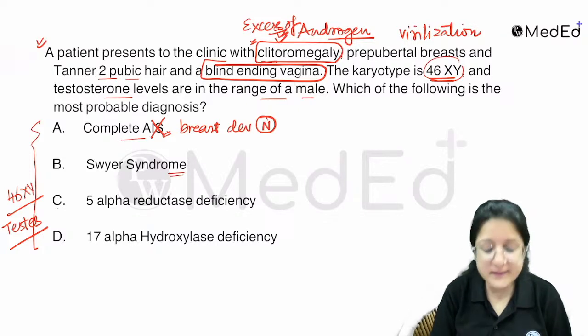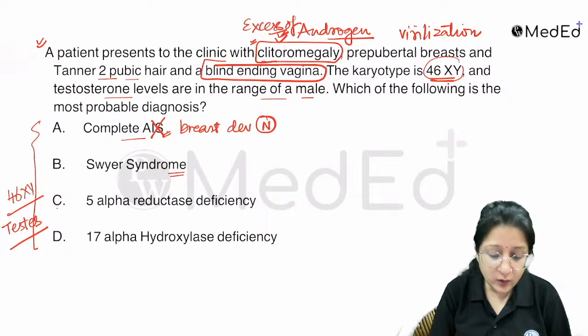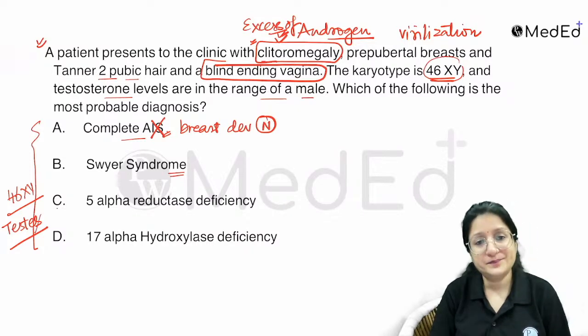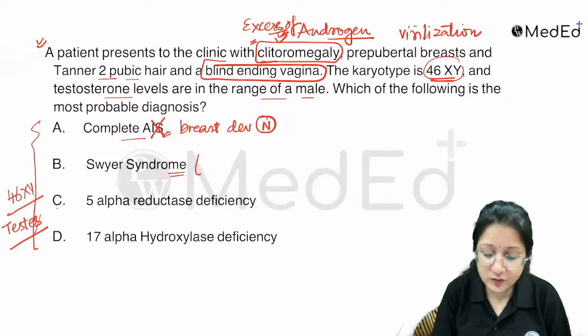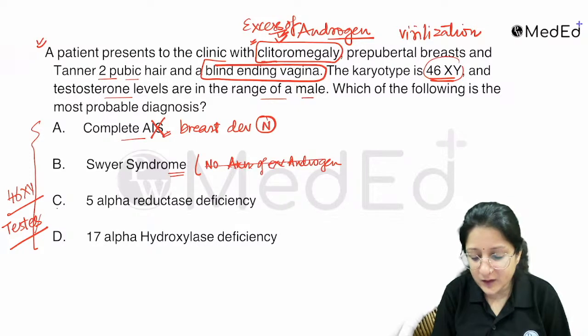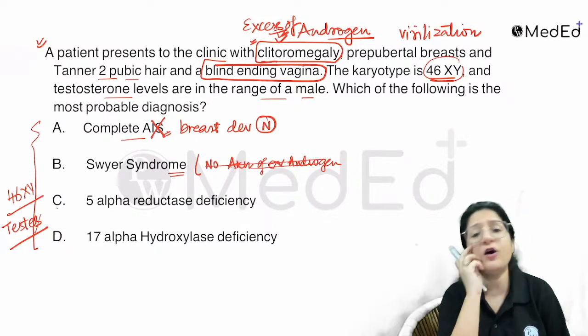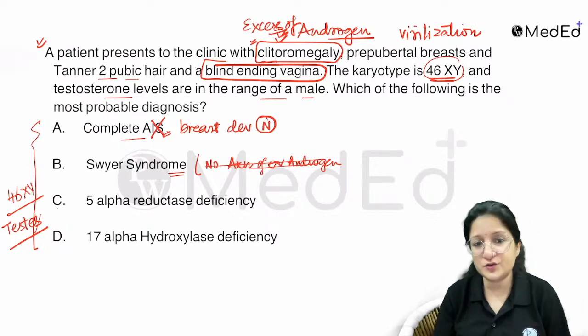With Swyer syndrome, the 46XY type of gonadal dysgenesis, the gonads are dysgenetic, so they are not producing androgen. There will be no signs of excess androgen.